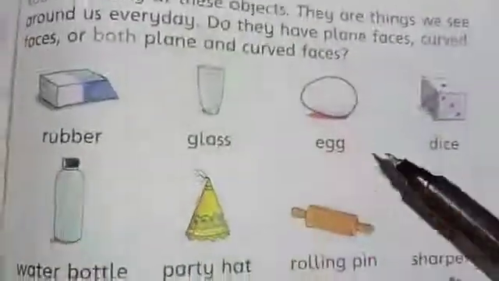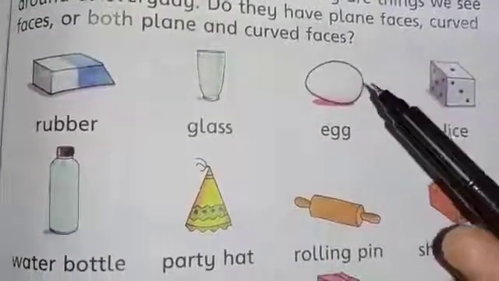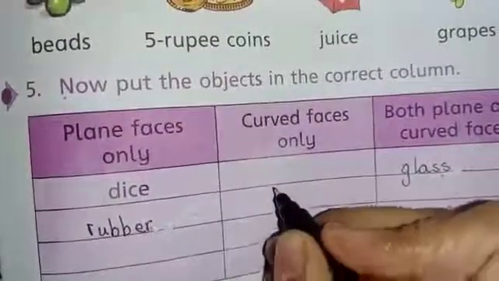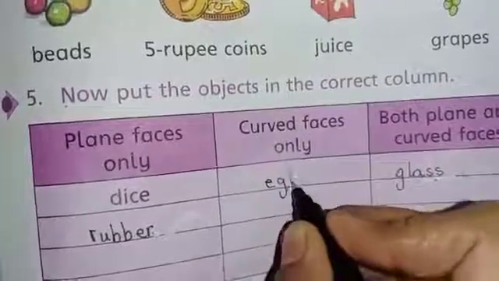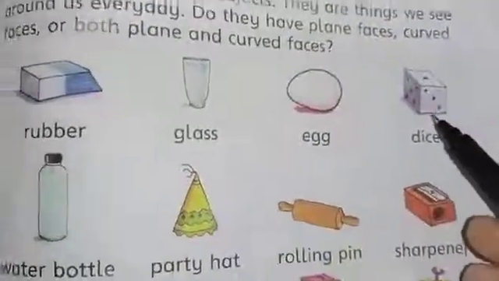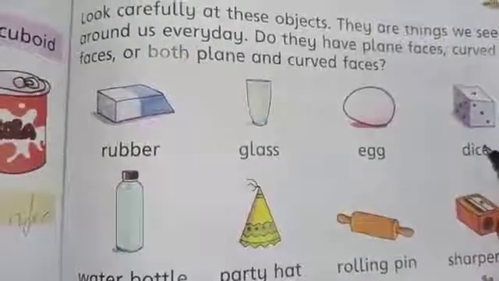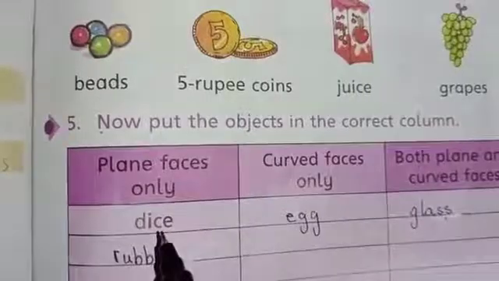Next shape is this egg. Which shape is this? It's a curved face only, a sphere. So we write here egg. Next, which shape is this? It's dice. It has plane faces only, so it is written in the plane face column.